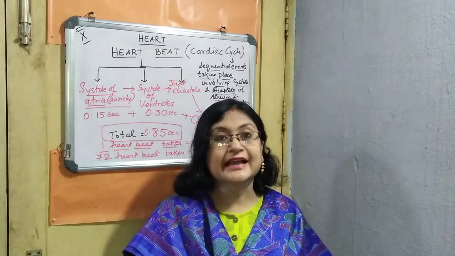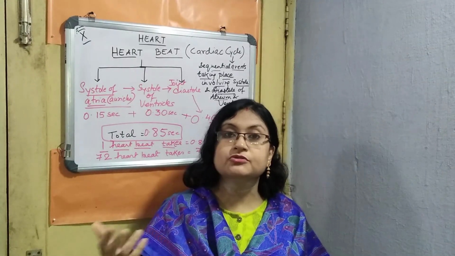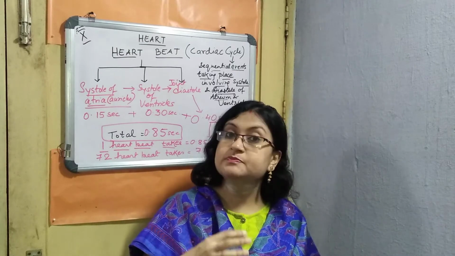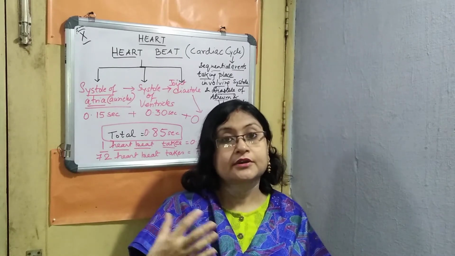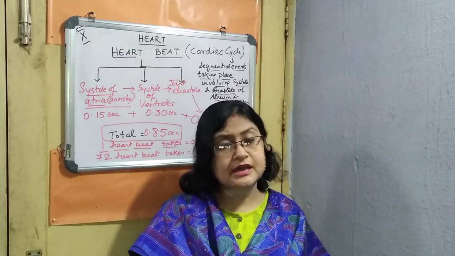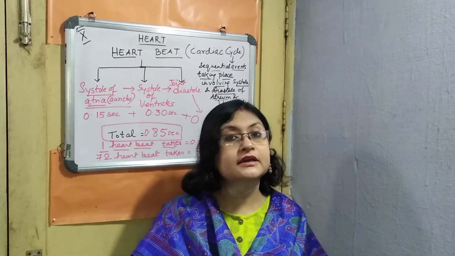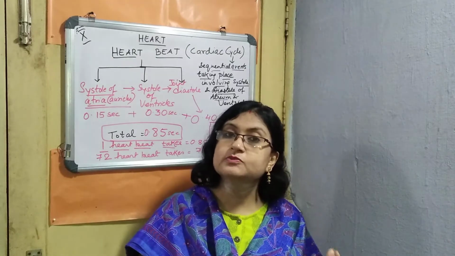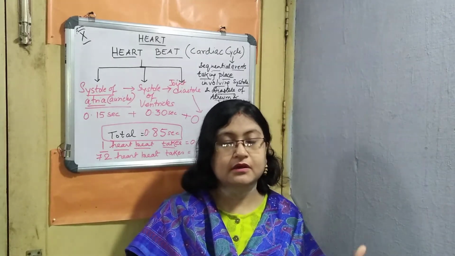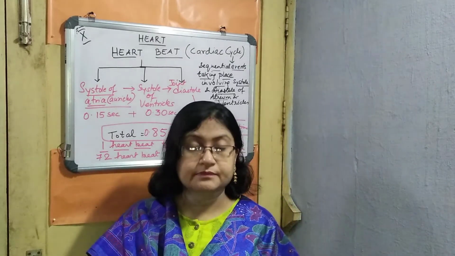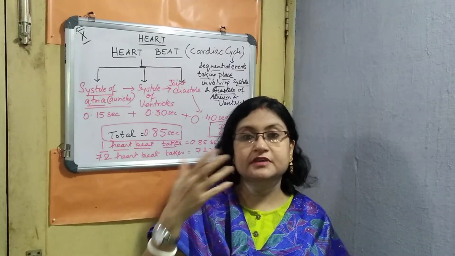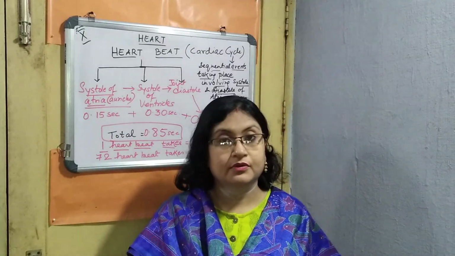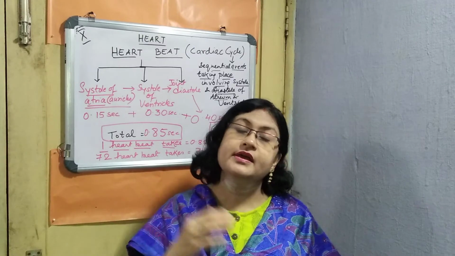Remember, the heartbeat differs from one person to another. It differs from one species to another species. For example, an elephant is a bigger size animal. If you take the example of a rat, it's a very small organism. So in the case of a rat, obviously the heartbeat will be more frequent than that of the elephant.